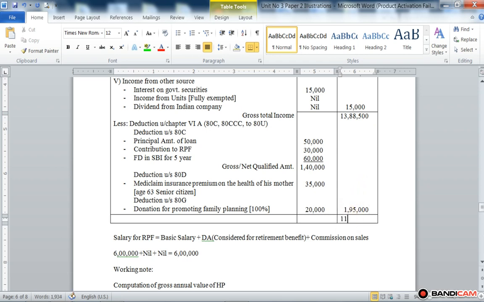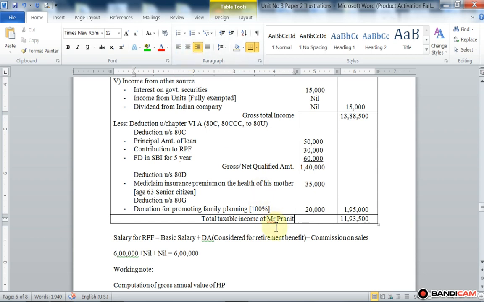We received 11,93,500, and that balancing figure is called total taxable income of Mr. Pranit.